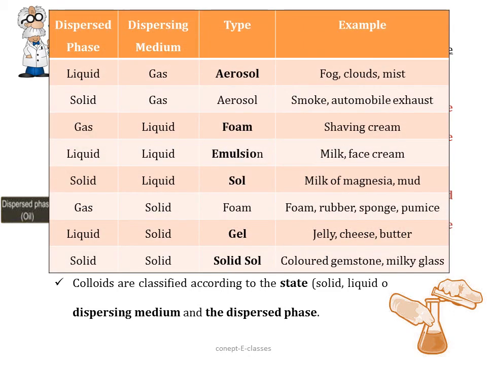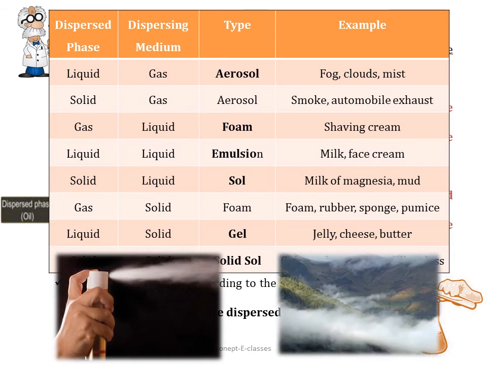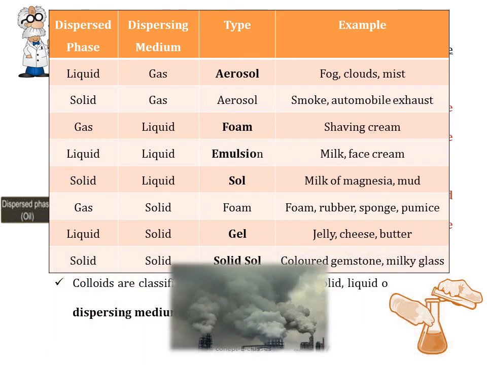So let's see some common examples of colloid. The first one is aerosol. So aerosol is actually a suspension of fine solid or liquid particles in gas, for example air. Say for example fogs, cloud, mist. So this is actually a colloidal suspension of fine liquid particles in air. And when solid particles are suspended in air, the examples are smoke and automobile exhaust. So such type of colloid is called aerosol. So aerosol is a suspension of fine solid or liquid particles in gas.